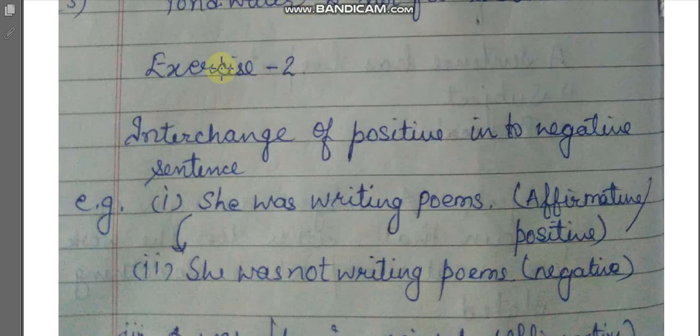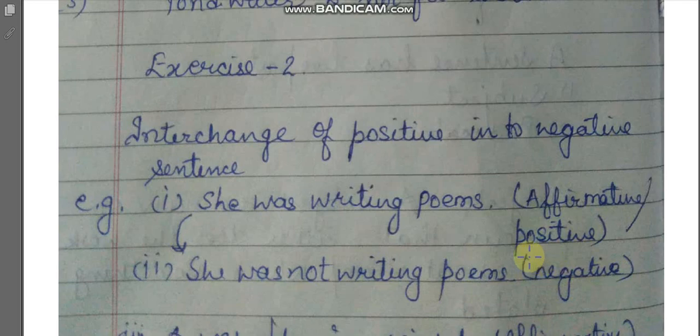Dear students, you can see in this exercise 2 interchange of positive into negative sentence. For example, she was writing poems. You can see that it states something, that the girl was writing poems. So this is our affirmative, or positive sentence.